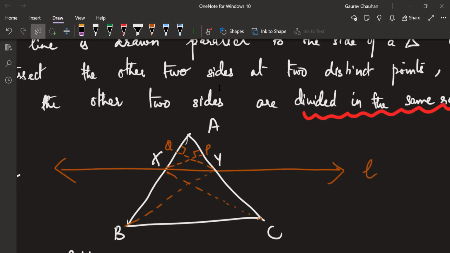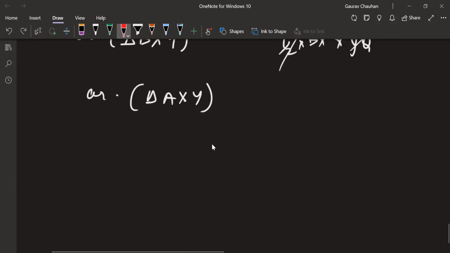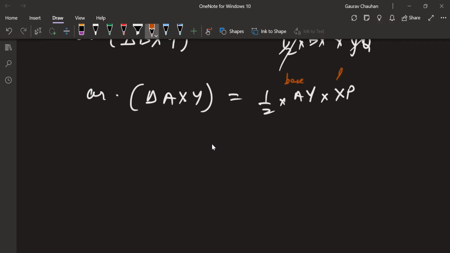Yes, Riza. AY is the base, XP is the height. Okay, so AXY is equal to half into AY into XP. This is the base, this is the height.